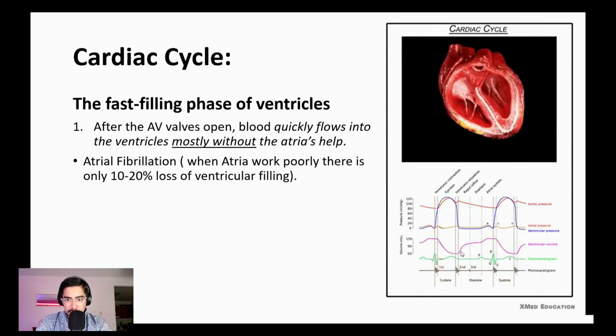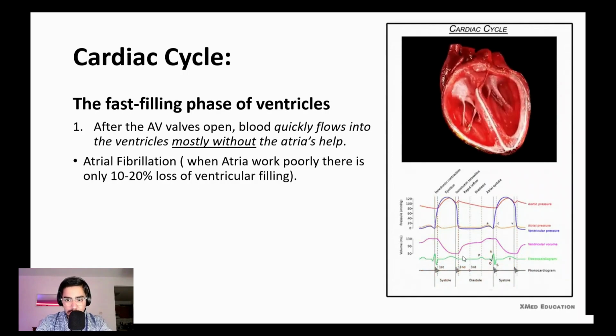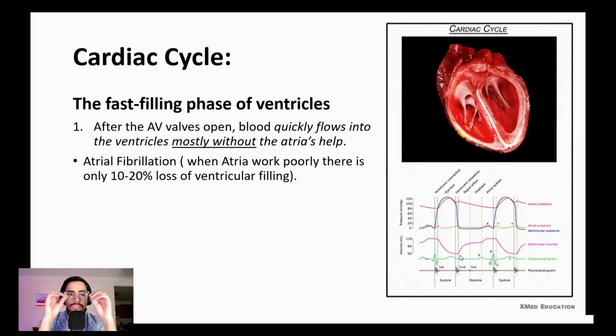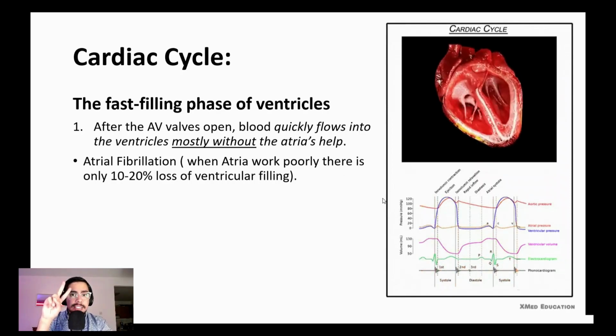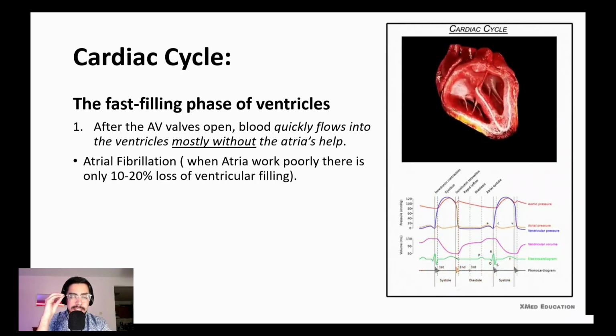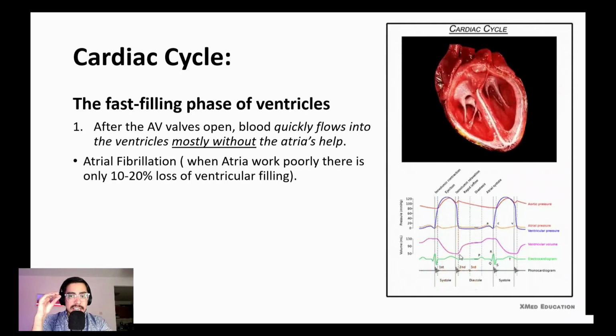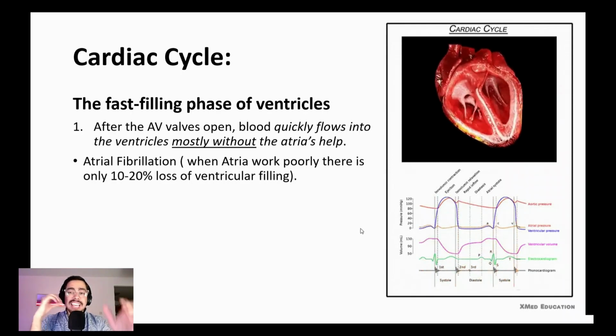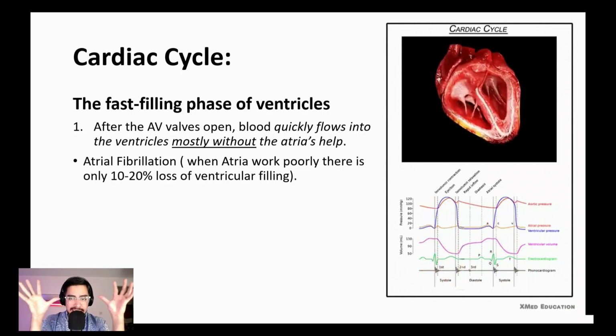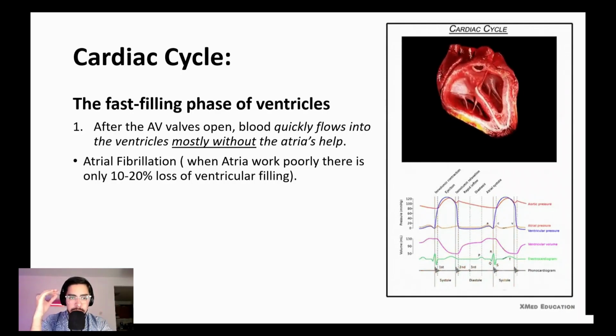Another factor I need to mention here is the end systolic volume. Remember, if you forget everything from the cardiac cycle, you should never forget two things. End diastolic volume is the highest amount of blood inside the ventricle, and end systolic volume is the lowest amount of blood inside the ventricle. The highest amount is around 120 milliliters, and the lowest is around 50 milliliters. It means that at the end of the contraction of the ventricle, at the end of systole, there is still 50 milliliters of blood inside the ventricles.